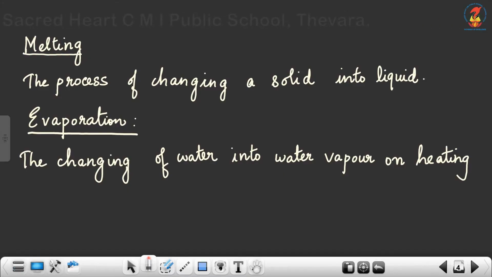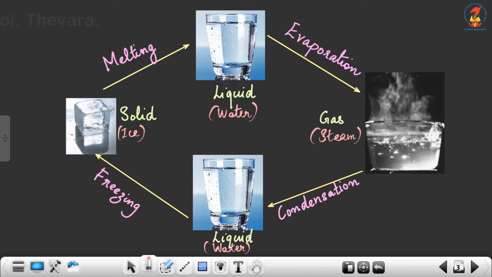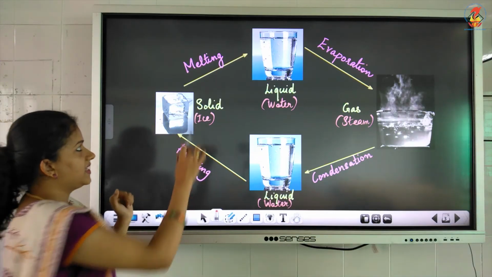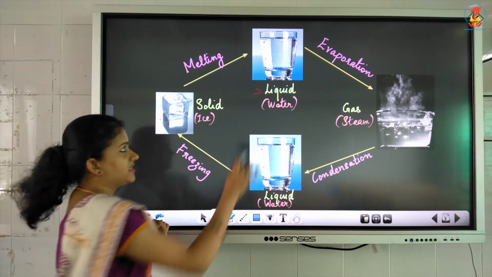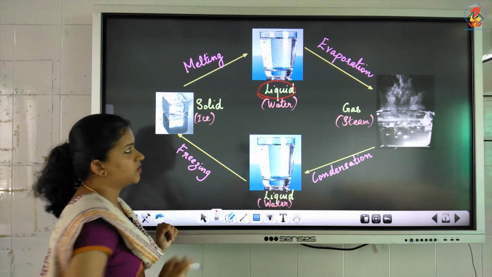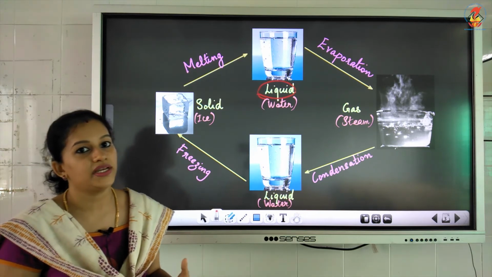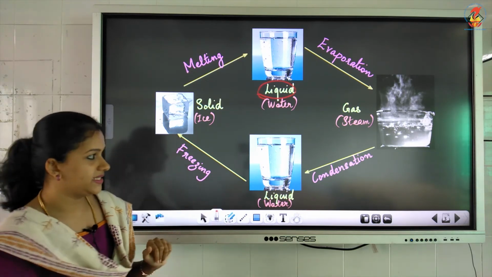Melting is actually the changing of a solid into liquid. If you look over here in this picture, you can see the solid is changing into liquid. That is called melting.